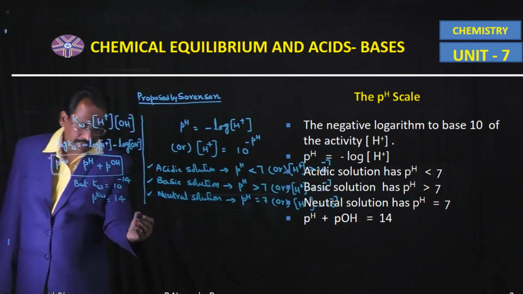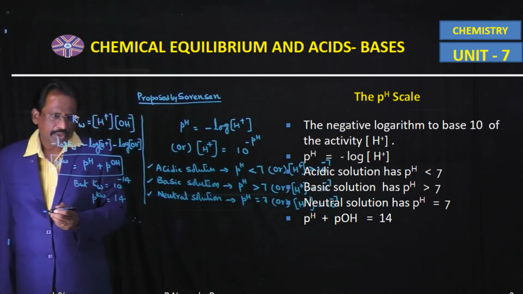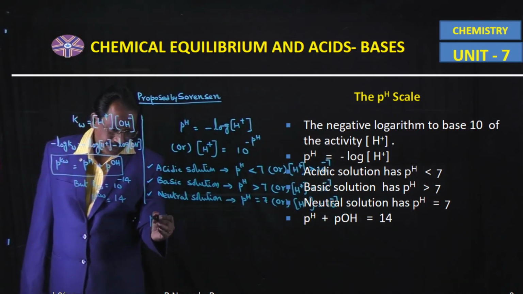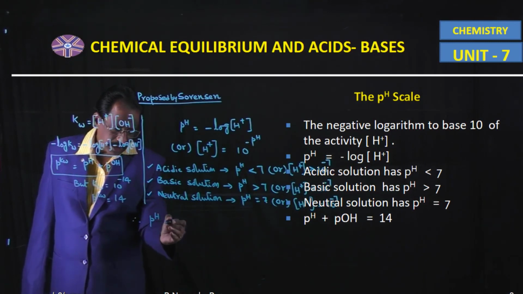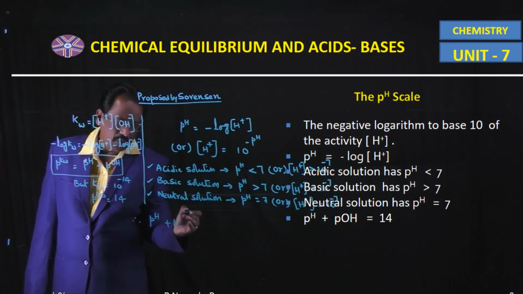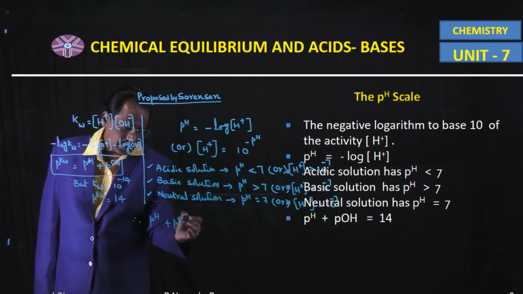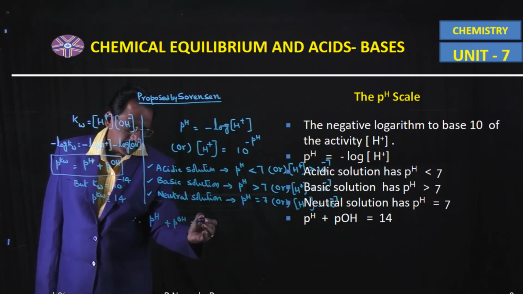So, a very important point is pH plus pOH of the solution should be equal to 14.